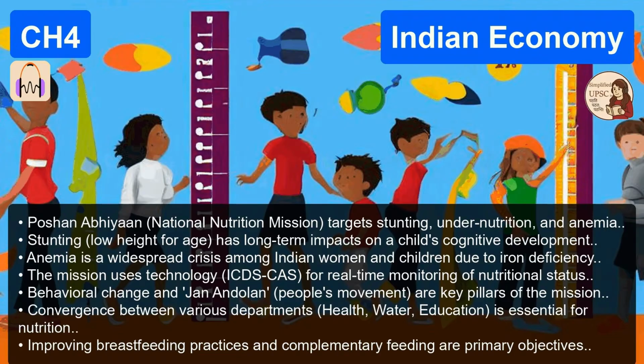We're definitely going to circle back to why cash transfers are becoming the preferred tool when we discuss the JAM Trinity later. Add in housing for all under the Pradhan Mantri Awas Yojana, and it sounds like the government has all bases covered. It looks comprehensive on paper. But here's the cynic's question. We have MGNREGA, Ayushman Bharat, PM-KISAN, free rations, housing subsidies. Why is the social sector still struggling? Why is poverty still our central economic challenge?